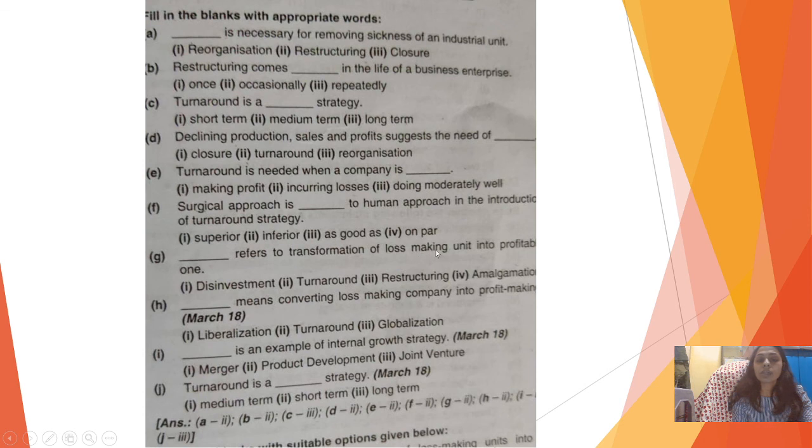Dash refers to transformation of a loss-making unit into a profitable one. So which strategy is going to do that? It is turnaround. Then I have dash means converting a loss-making company into a profit-making one. This is turnaround. Dash is an example of internal growth strategy. What is an example of internal growth strategy? Product development. Turnaround is a dash strategy. It's a long-term strategy.